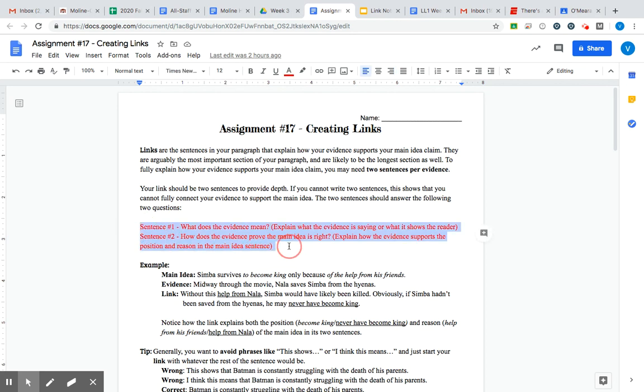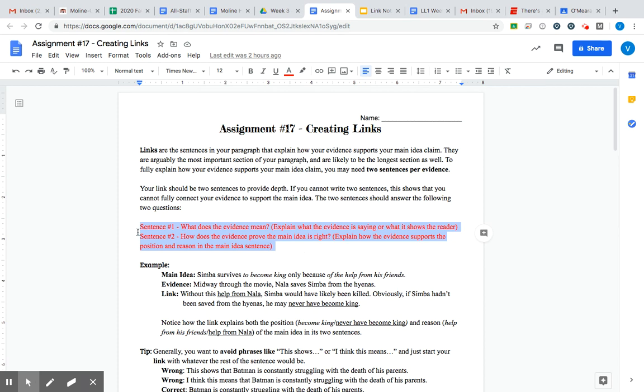Our evidence is a fact or often a quote that we take from somewhere else. We put it into our paper, and the purpose of the evidence is to prove that our main idea is correct. So we're trying to convince our reader that our opinion that we're sharing in our main idea claim is right. We're using evidence to show that we're right. And then the link is explaining how the evidence shows that we are correct.